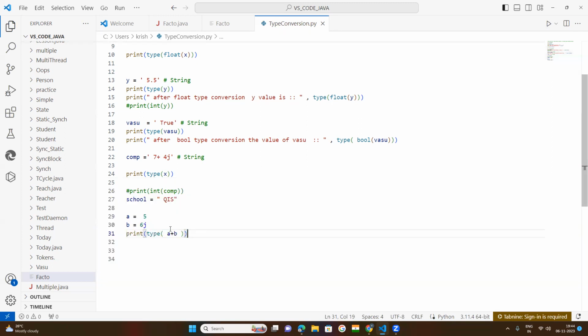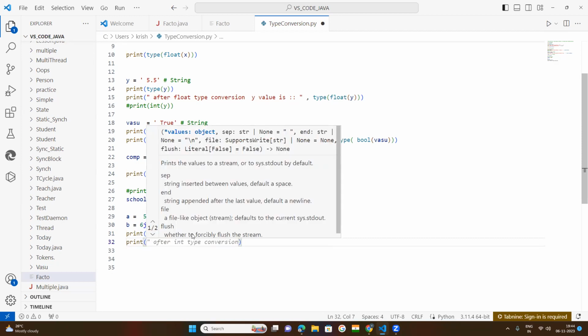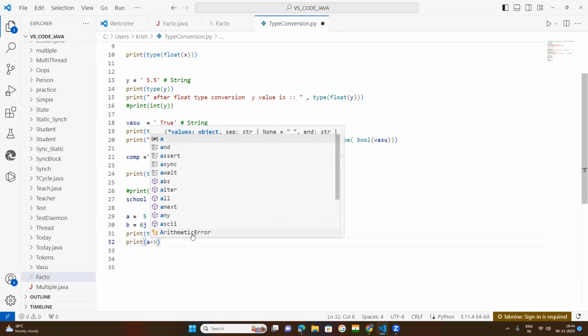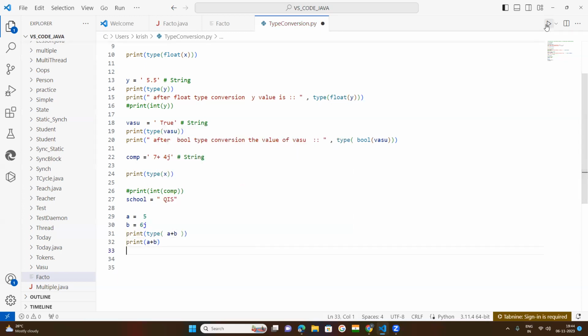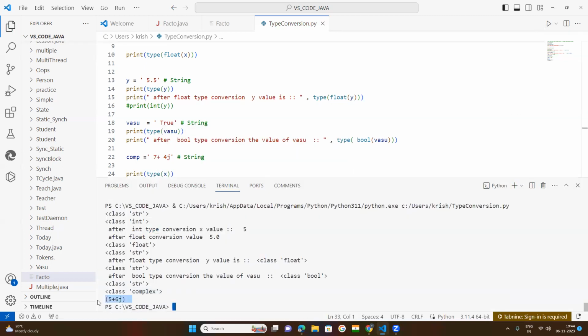So it is making a result. Its value is equal to 5 plus 6j. If you want to know that, print bracket a plus simply b. You will get the value 5 plus 6j. It is complex, and its type is complex.